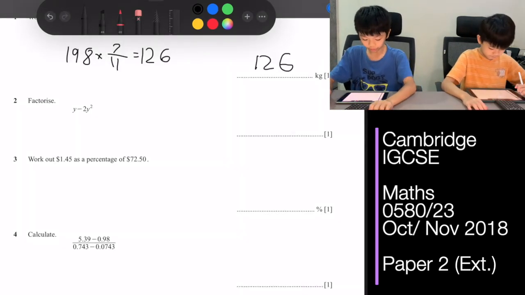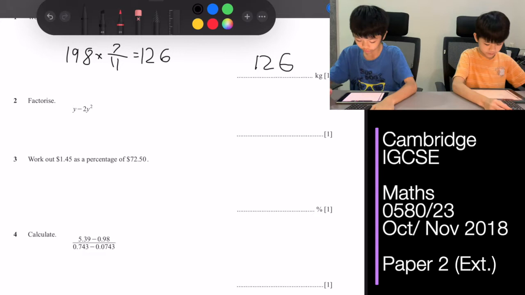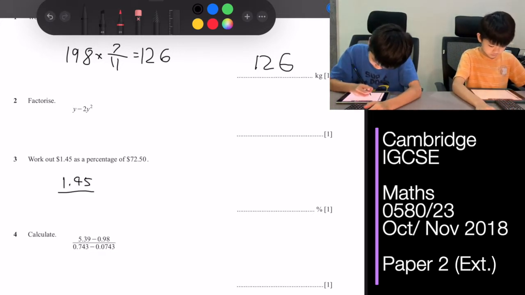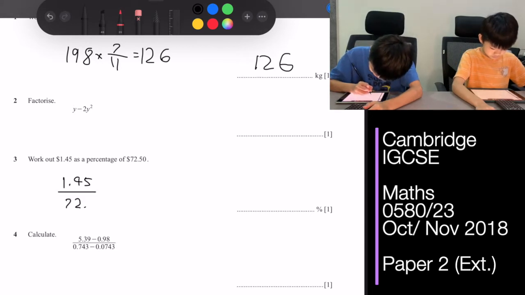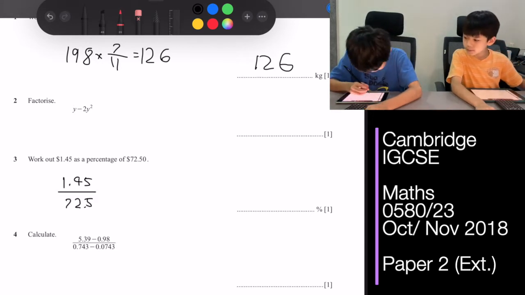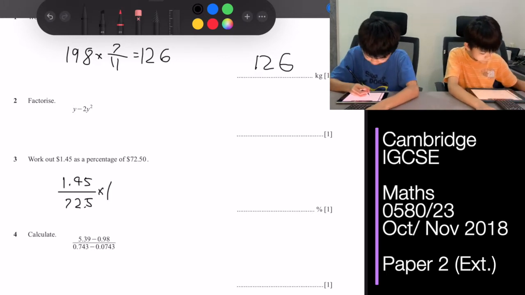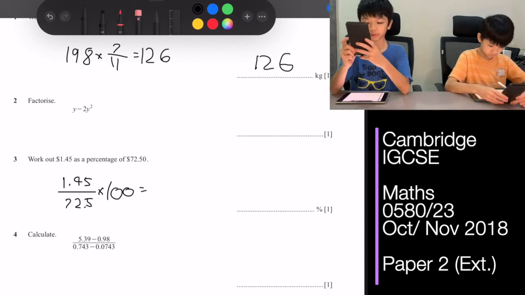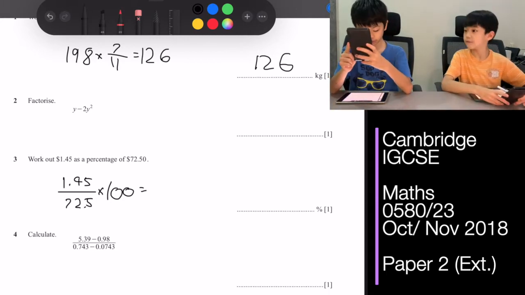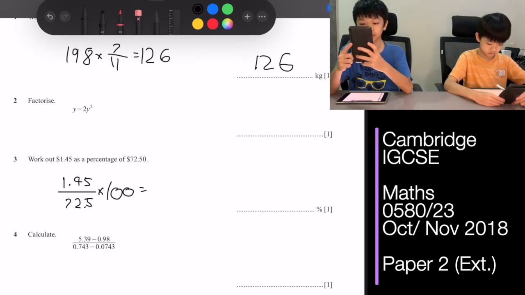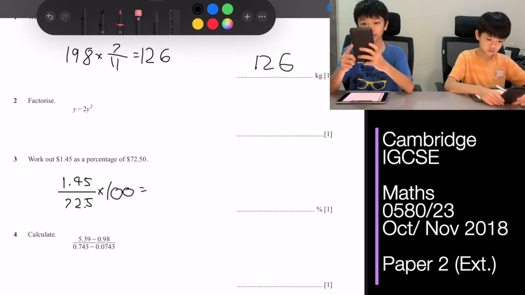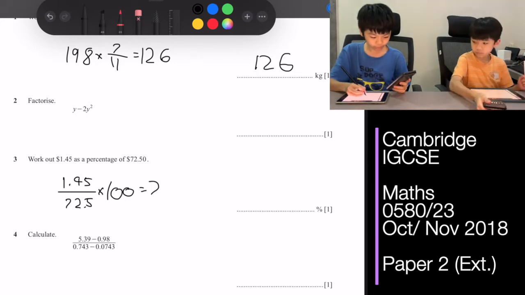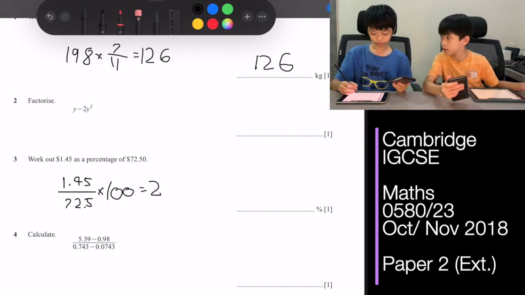Question 3, work out 1.45 as a percentage of 72.5. So 1.45 divided by 72.5. Then we'll need to multiply that by 100 because they said as a percentage. That will give us 2%. Yeah, that's right. So it's just 2.